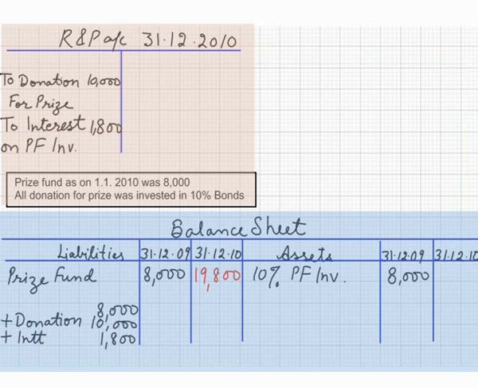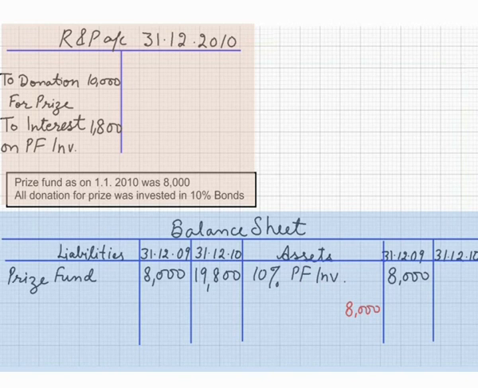That will be 19,800. Now look at the assets. 10% prize fund investments, they were in the beginning rupees 8,000. And because we have received 10,000 rupees, it must be invested again. Now at the end it should be 18,000 rupees.